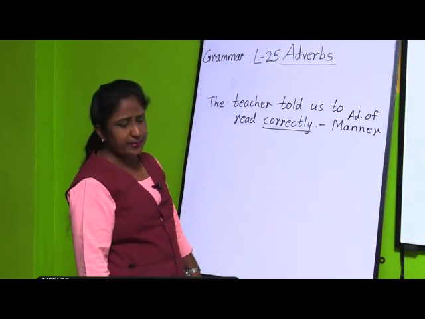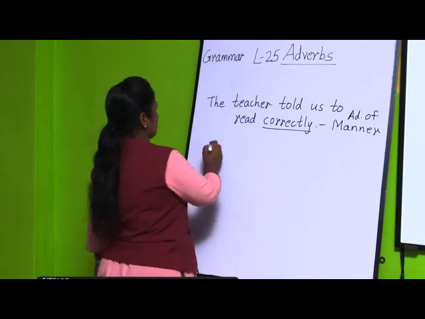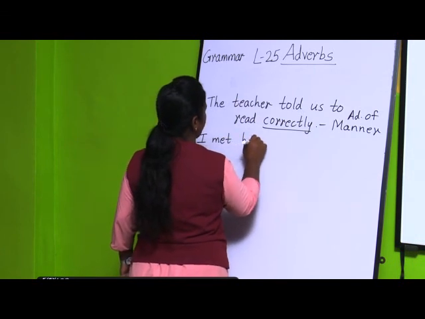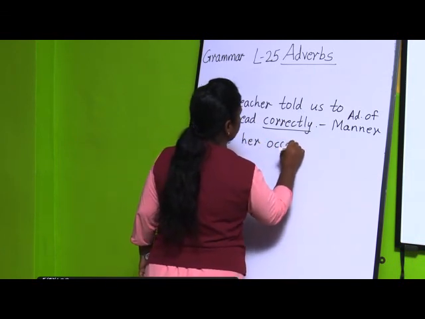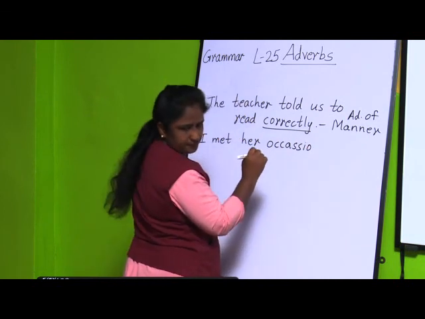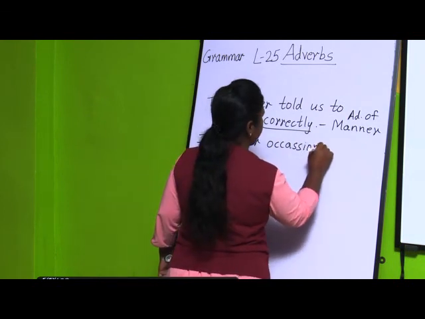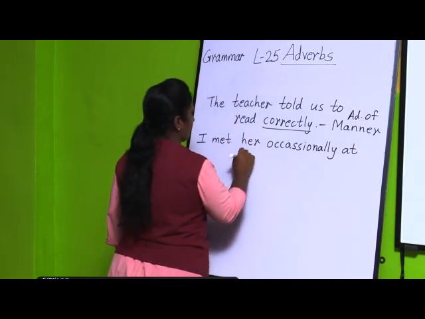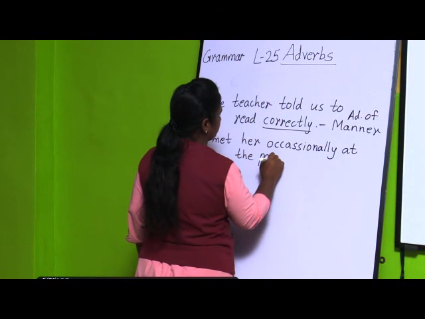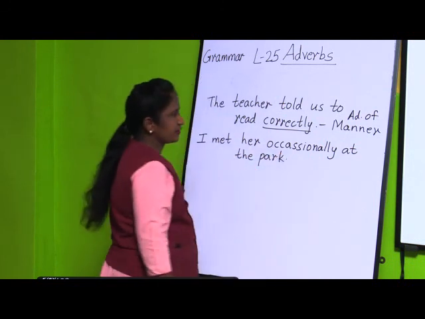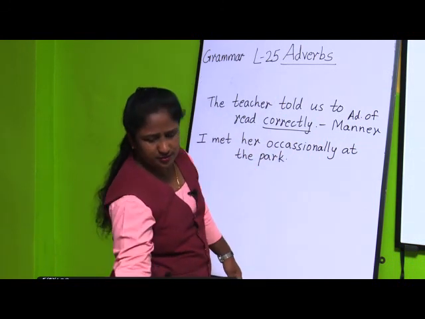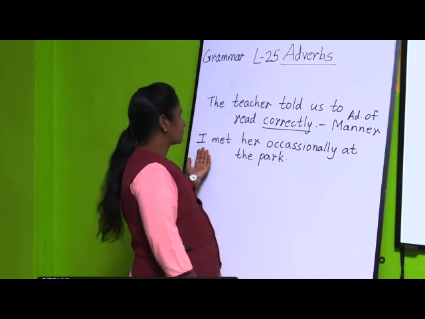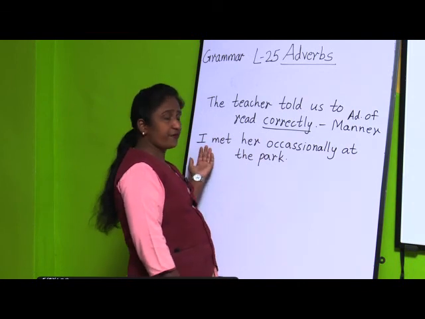Next one, I met her occasionally at the park. Here if you ask the question, how often did I meet her?